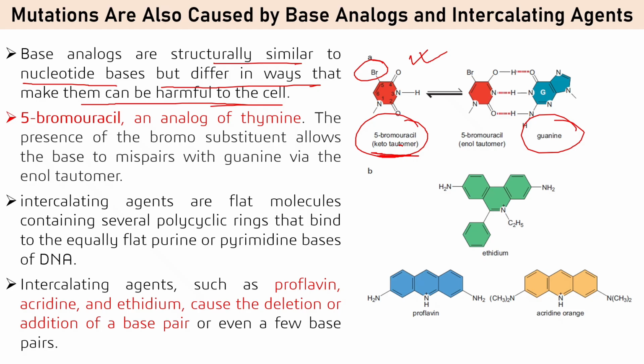Intercalating agents are flat molecules containing several polycyclic rings that bind to the equally flat purine and pyrimidine bases of DNA. Some intercalating agents like proflavin, acridine orange and ethidium cause the deletion and addition of a base pair or even a few base pairs.